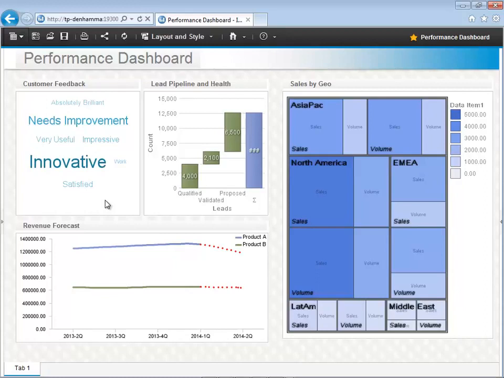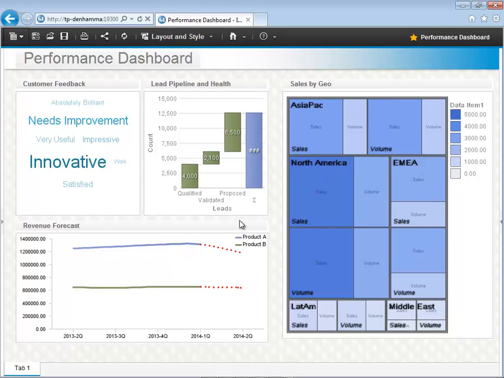This word cloud is an example of one of the visualization options created using the new rapidly adaptive visualization engine known as Rave. I can continue by checking on our pipeline health to ensure that our qualified leads are on target using the waterfall chart, or I can examine our sales by region using the new tree map visualization, both created using Rave with visualizations downloaded from Analytics Zone.